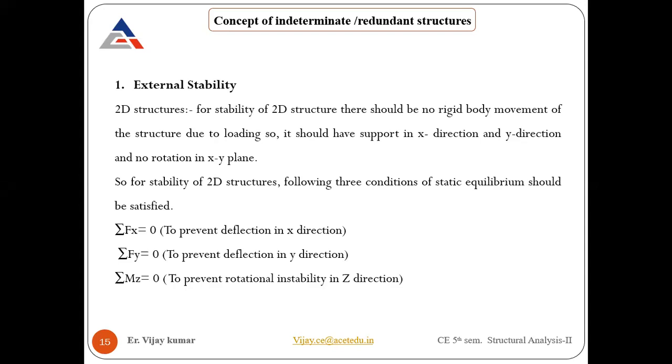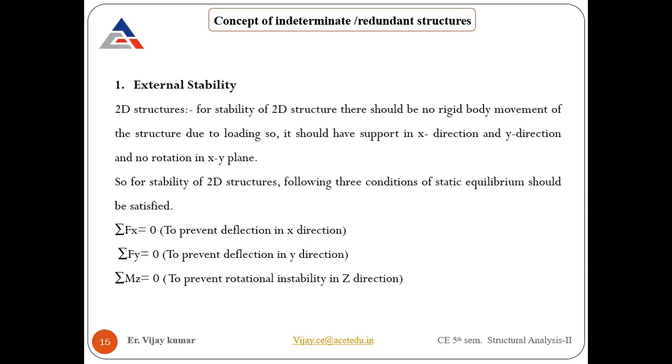In case of a 2D structure, how many reactions or equilibrium equations do we have? These are three. Summation of horizontal forces equal to 0, which helps us prevent the deflection in X direction. Summation of vertical forces equal to 0: the sum of vertical forces in Y direction becomes 0, which means there should be a prevention of deflection in Y direction.